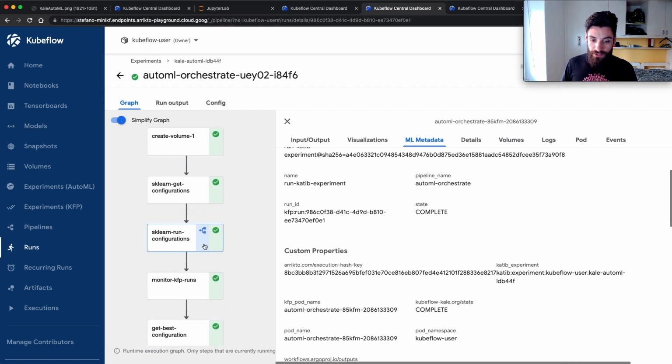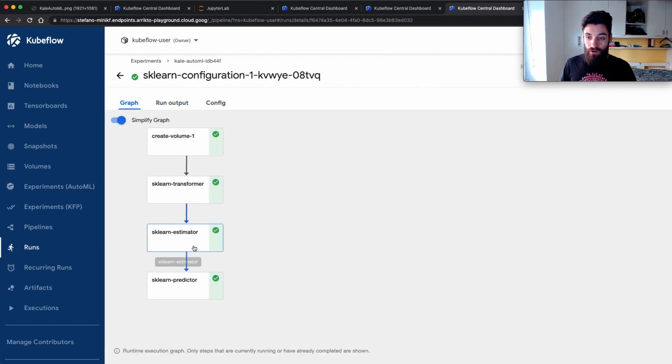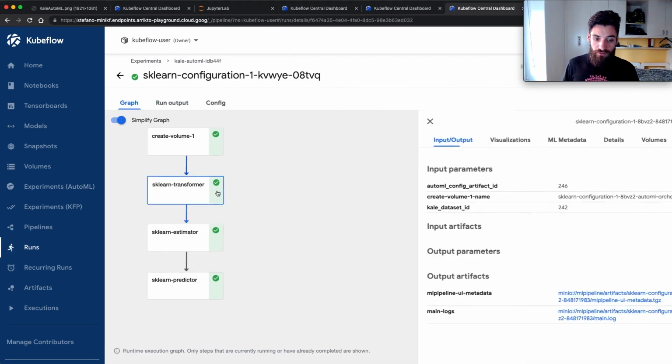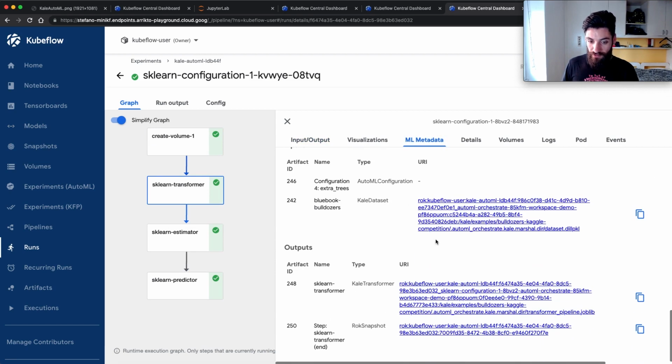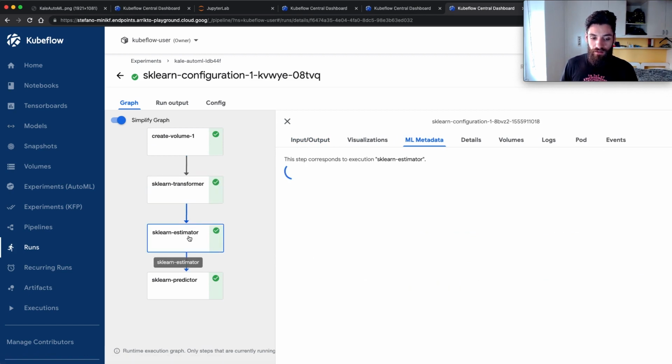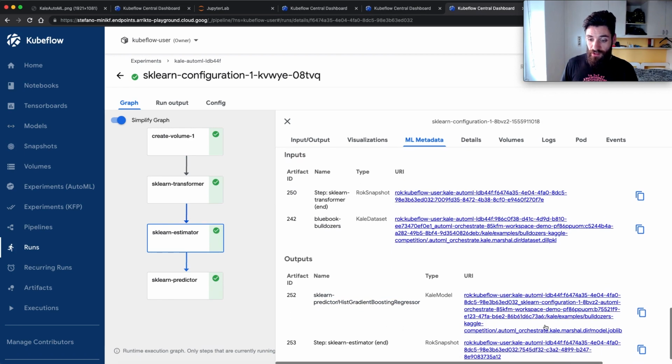Also, for each configuration pipeline that trains a model and predicts by testing on the test dataset, Kale logs MLMD artifacts, persisting the Kale dataset in use, the transformer that processes this data. It logs a trained Kale model backed by a Rok snapshot. This is a Rok URI that identifies precisely a Rok snapshot and the location of this model in the snapshot.